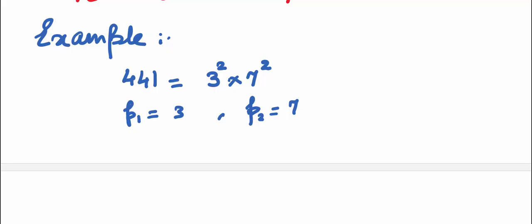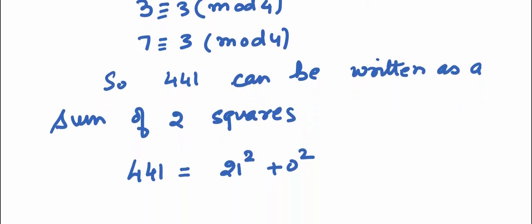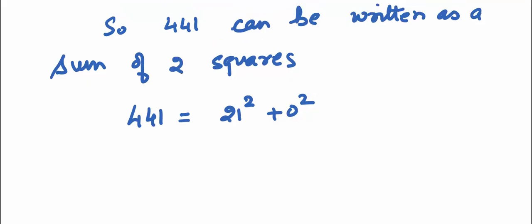Here our p1 is 3 and p2 is 7. Both 3 and 7 are congruent to 3 mod 4, and you can see that 3 and 7 both have the exponent 2, the power as 2. So 441 can be written as a sum of 2 squares. 441 is nothing but 21 squared plus 0 squared.